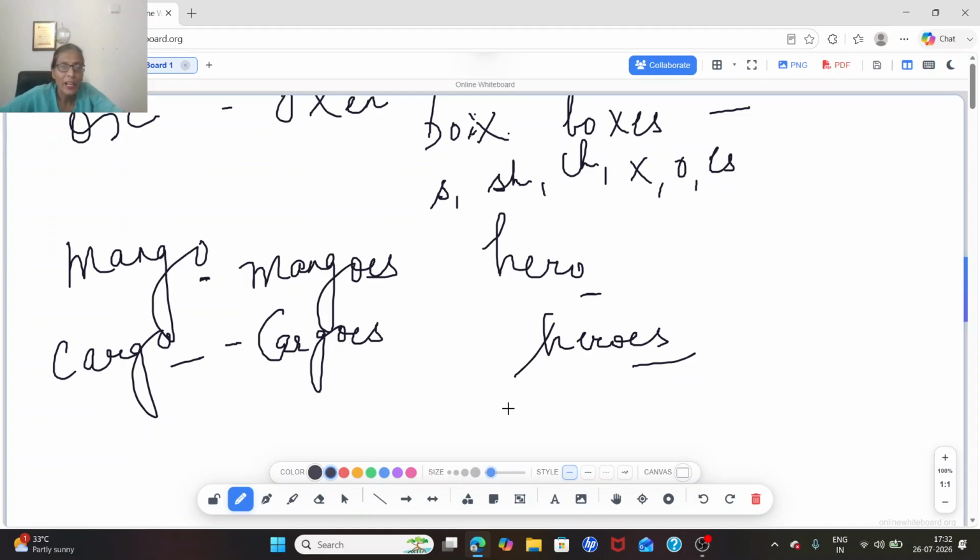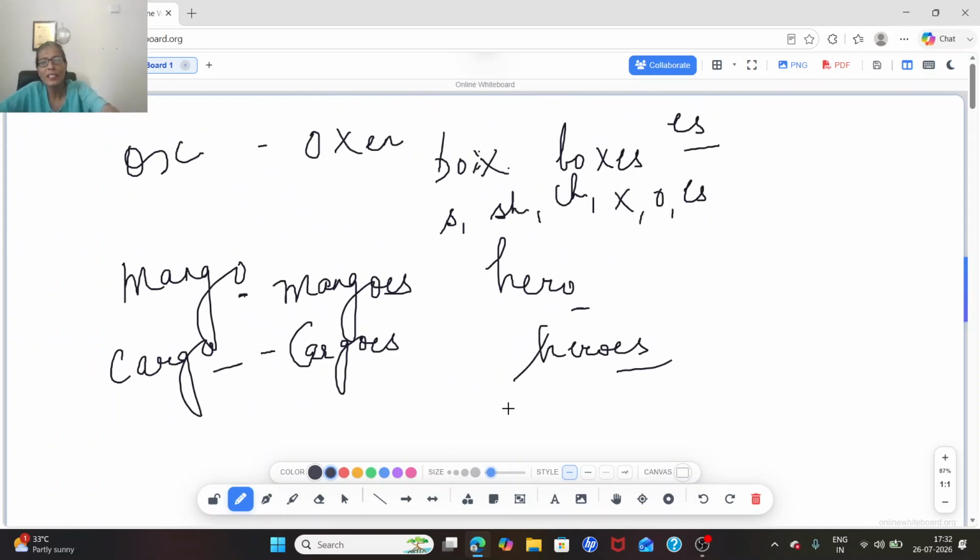Next, nouns ending in y. This is again a great rule. Just simply understand nouns ending with y. I say city.